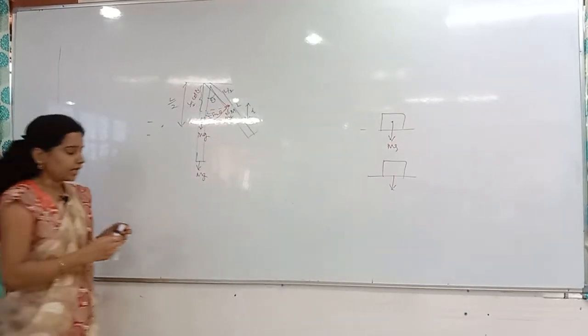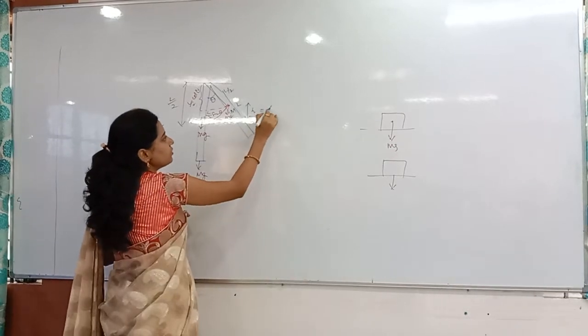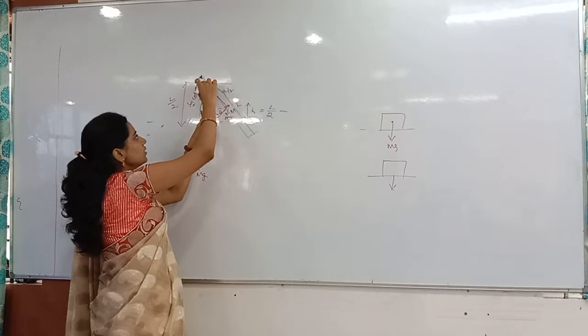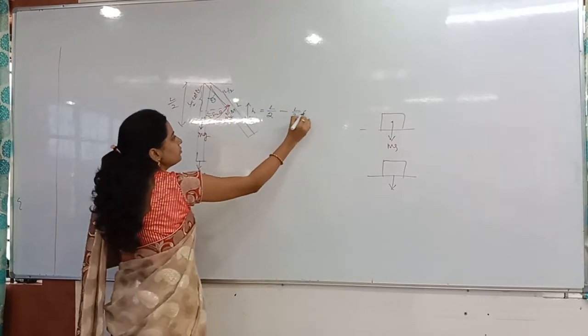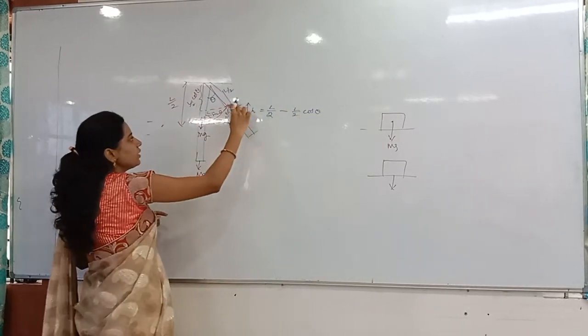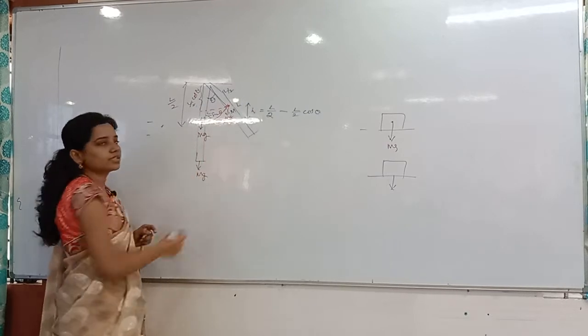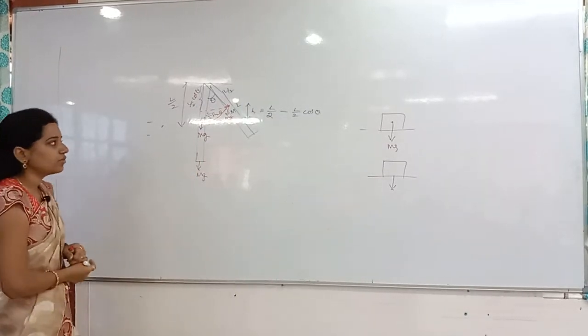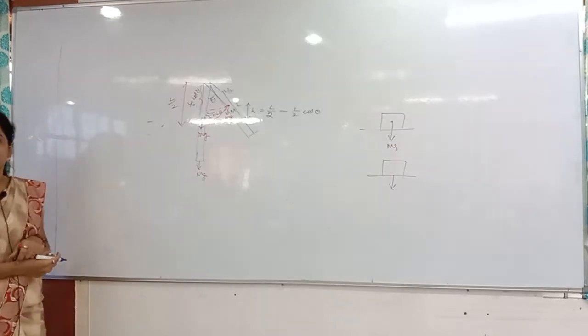Correct? So H is equal to total L by 2 minus this one, L by 2 cos theta. That will give the H value from here to here, both are the same. So H is equal to L by 2 minus L by 2 cos theta. Now we have to find out the work done by gravity.